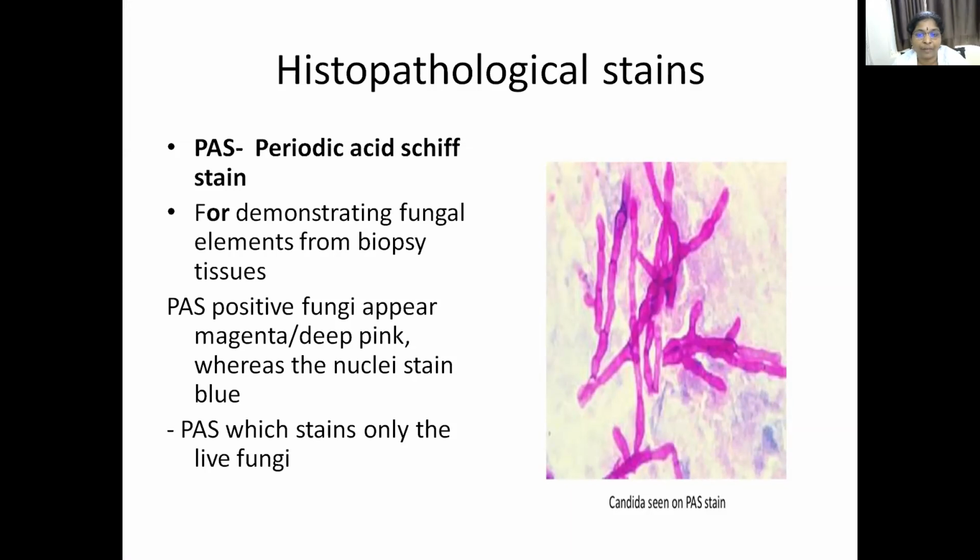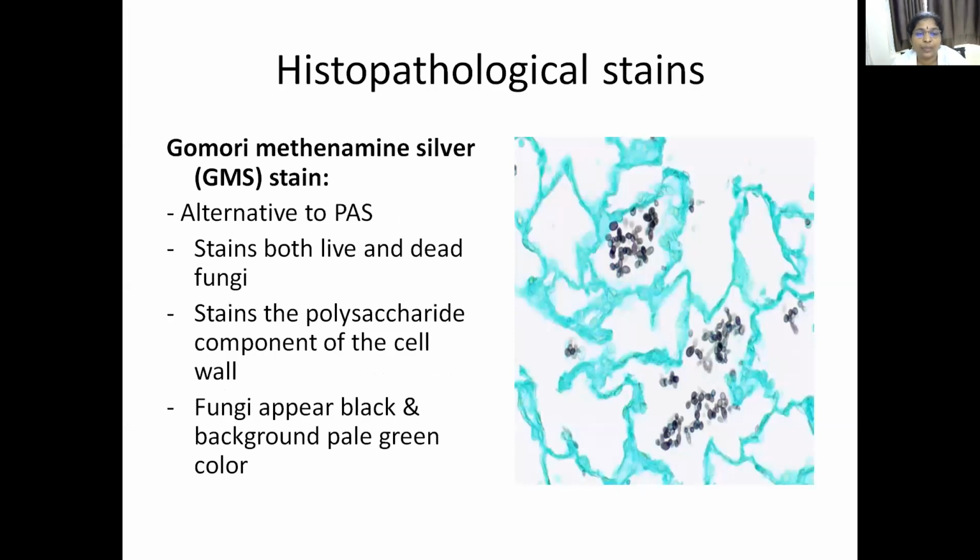This is the picture of Candida, seen as deep pink or magenta pink pseudohyphae, and the nuclei are stained blue here and there. It stains only live fungi. Next is GMS stain, or Gomori methenamine silver stain. It is an alternative to periodic acid-Schiff stain. PAS stain only stains live fungi, whereas GMS stain stains both live and dead fungi.